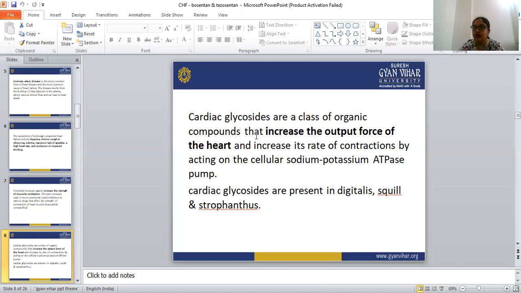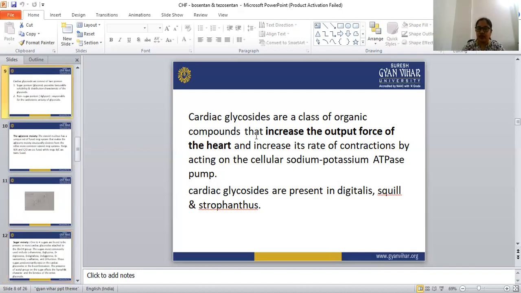So cardiac glycosides are organic compounds that increase the output force of the heart and increase its rate of contraction by acting on the cellular sodium potassium ATPase pump. These cardiac glycosides are normally present in digitalis, squill, and strophanthus.